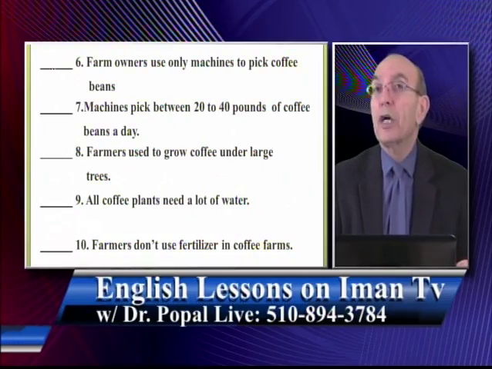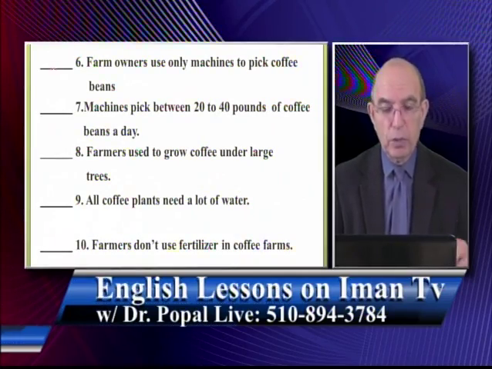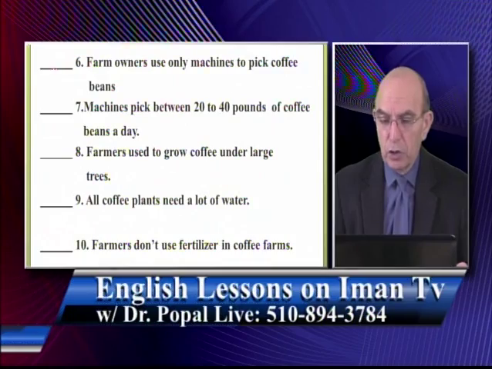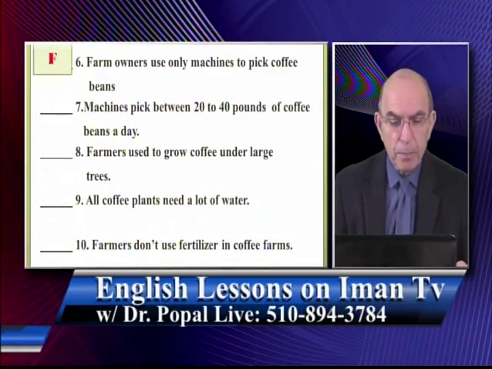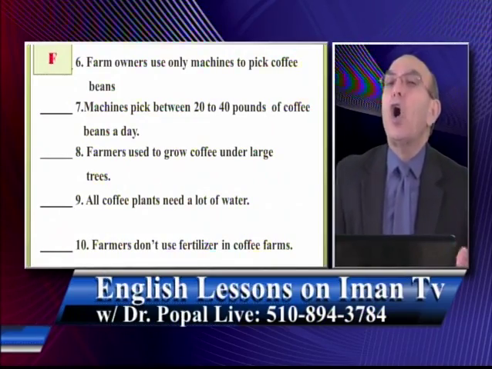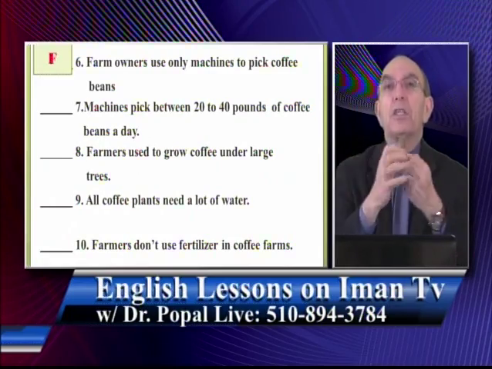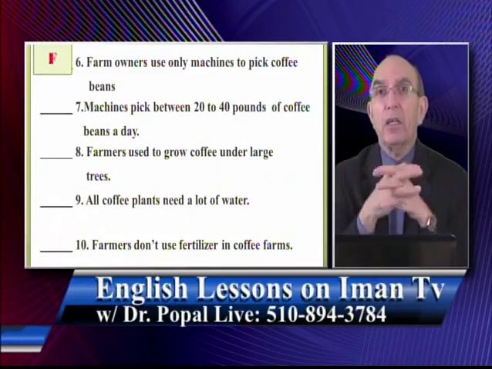Now, let's look at number 6 again to see whether the answer is right or wrong. Farm owners use only machines to pick coffee beans. The correct answer is false. Why? Because they do not only use machines. Actually, they hire people to pick the coffee beans by hand, not just by machine.